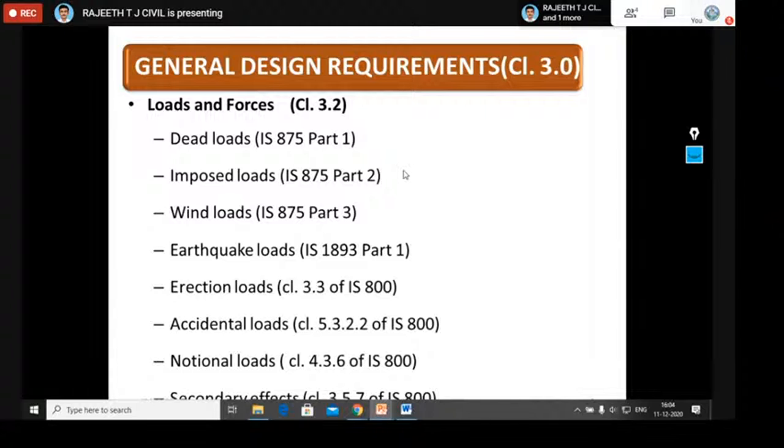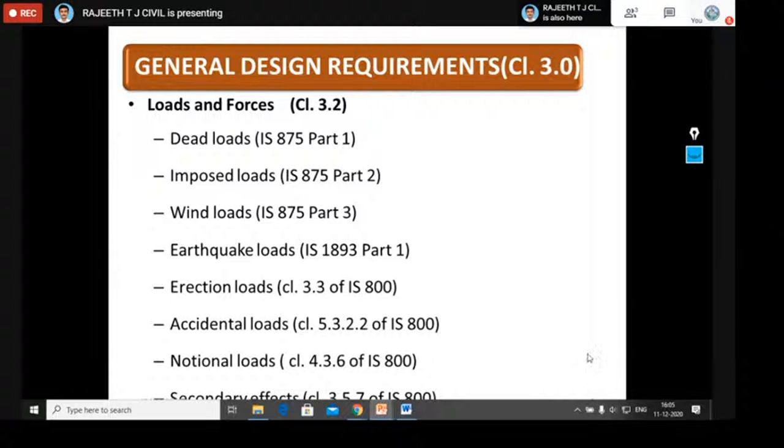Next is erection load. In case of steel structures, erection loads are very, very important. Why? Because we are doing so many operations: welding operation, bolting operation, drilling operations on the steel structure itself to erect one more steel structure, one more element to the other element. Therefore, the erection load we need to consider carefully, particularly in case of steel structures, according to IS 800, that is clause 3.3. Next is accidental loads. This is due to blast and impact load of vehicles. We need to consider it if it is required.